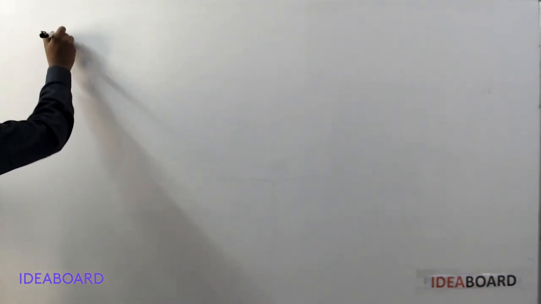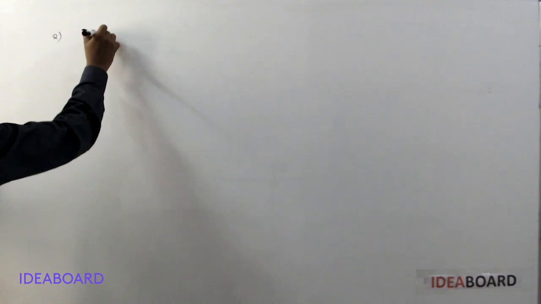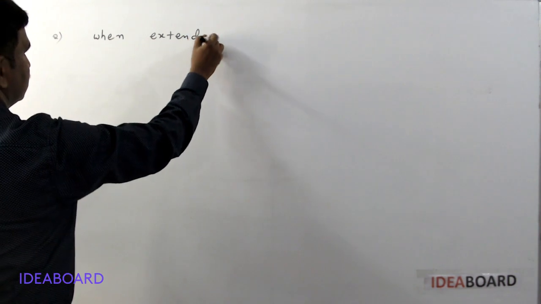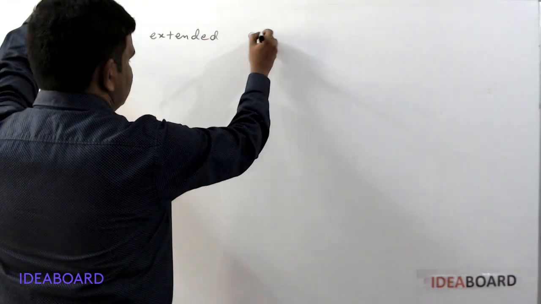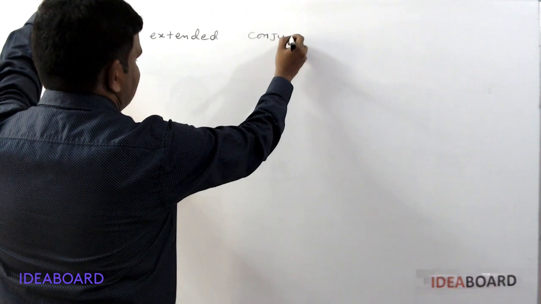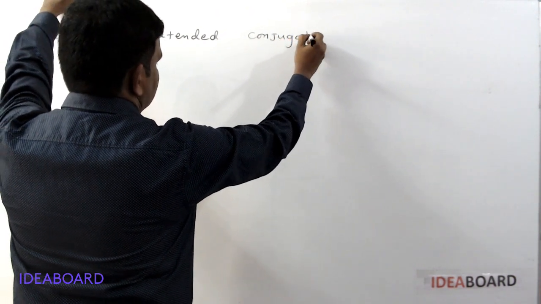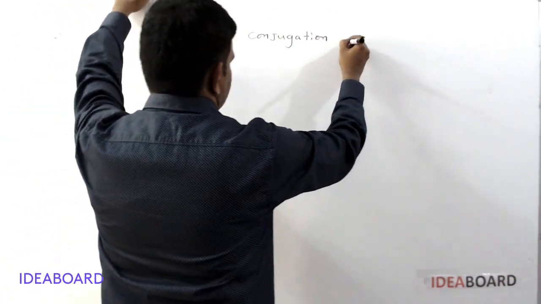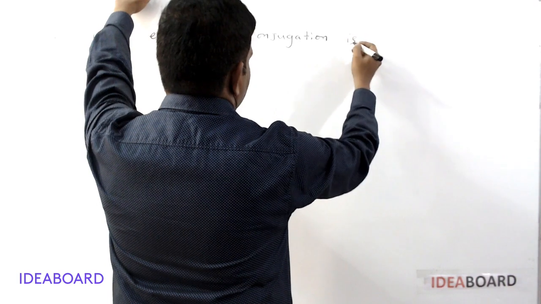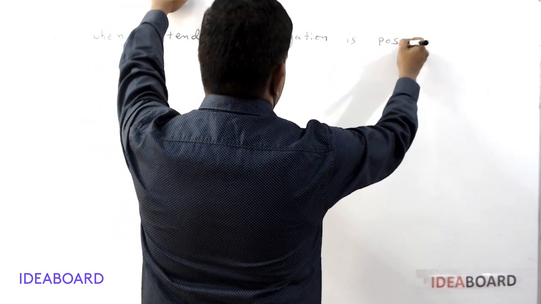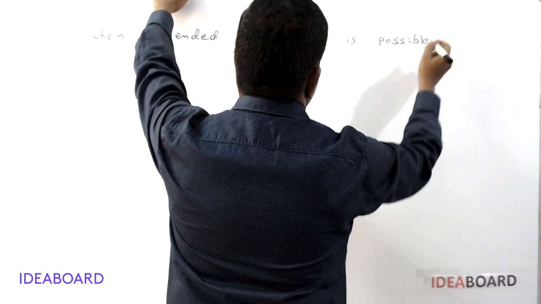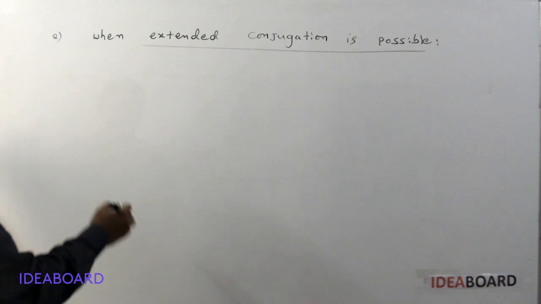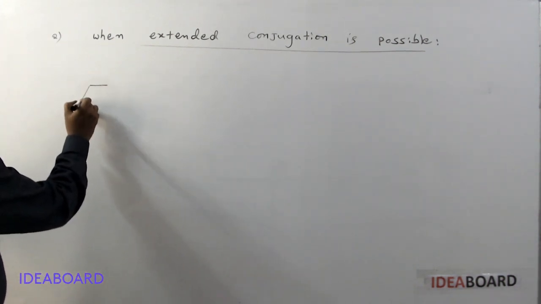The second case where Hoffman elimination occurs is when extended conjugation is possible. When there is extended conjugation, then the Hoffman elimination process also occurs. We will take an example here.